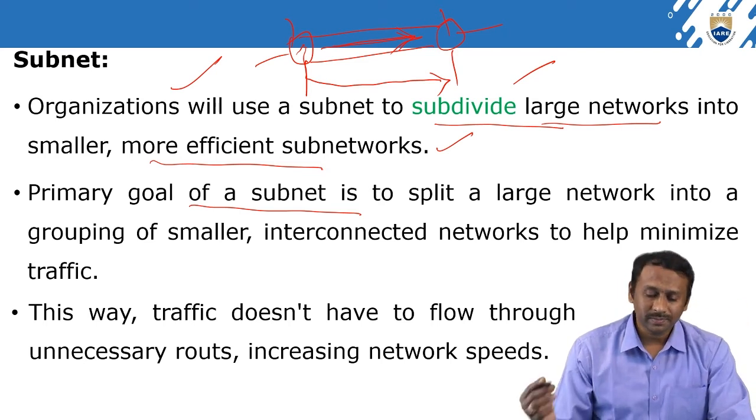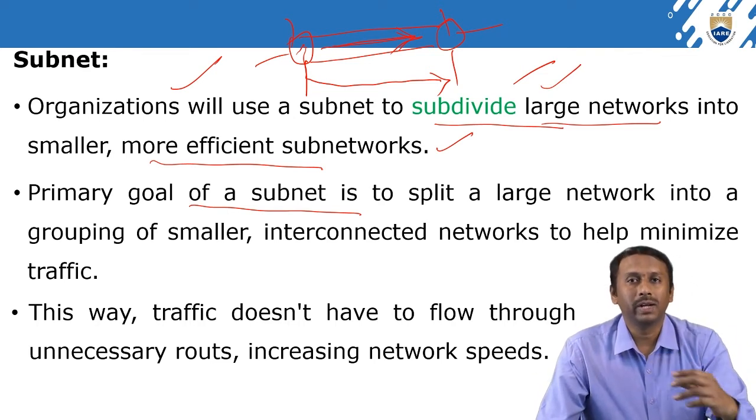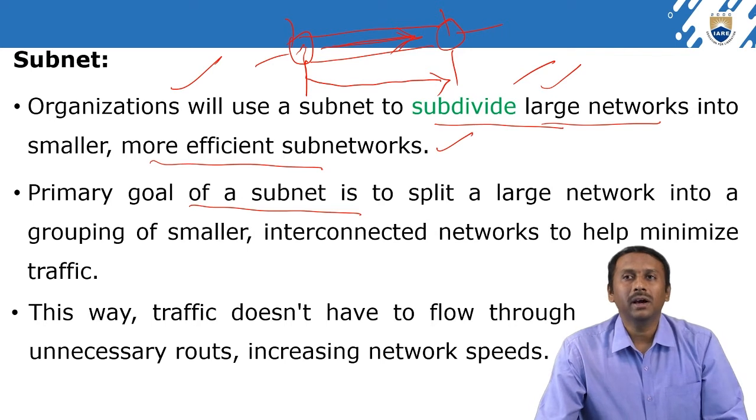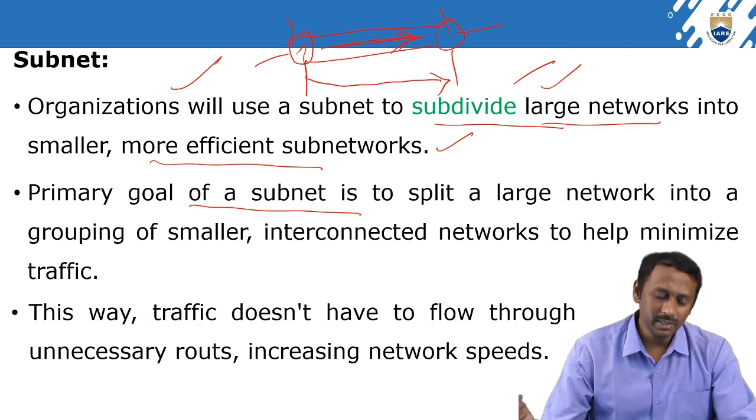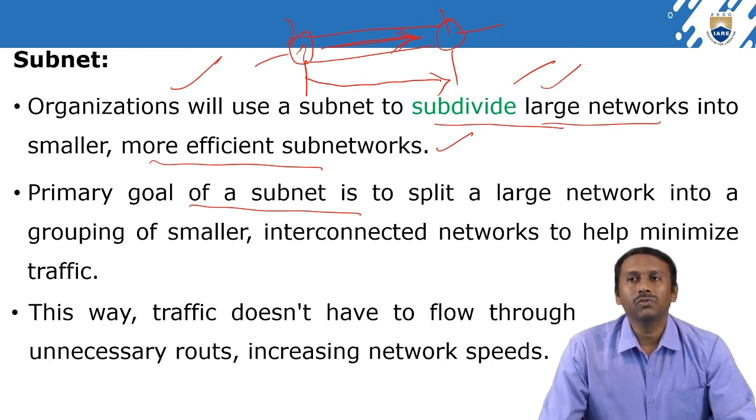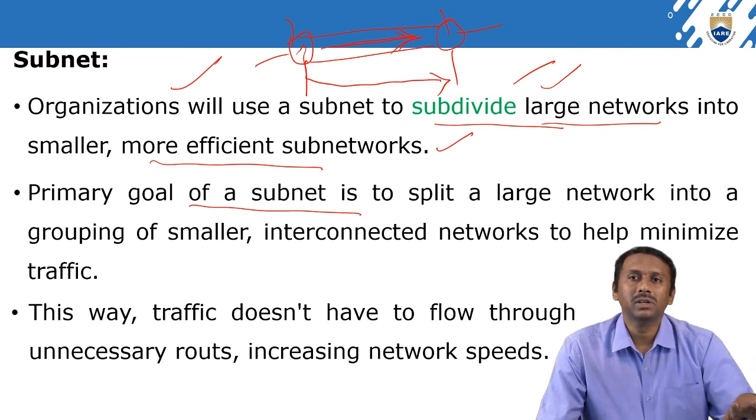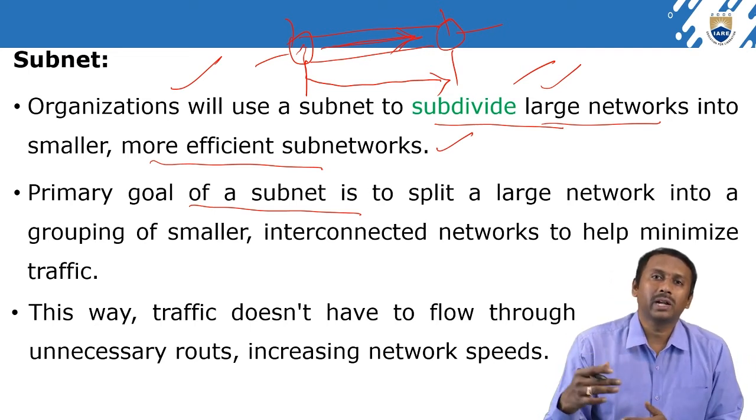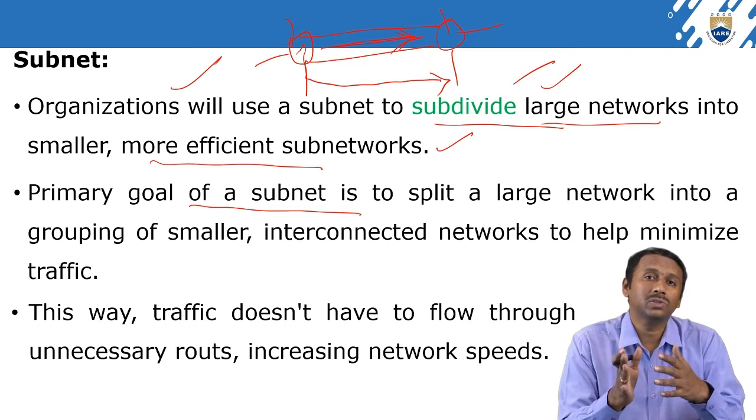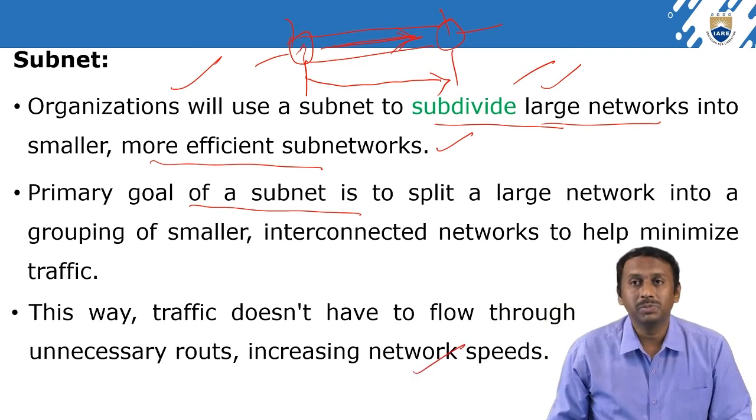That is the reason when we divide a large network into small networks, it is easy to maintain and easy to control the traffic too, right? This way, traffic doesn't have to flow through unnecessary routes, which increases network speed. There is no need to travel unnecessary routes; it gives the proper direction along the shortest path to reach the destination. With this, we can increase the network speed too, right?